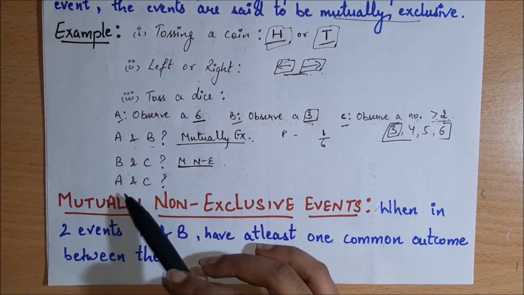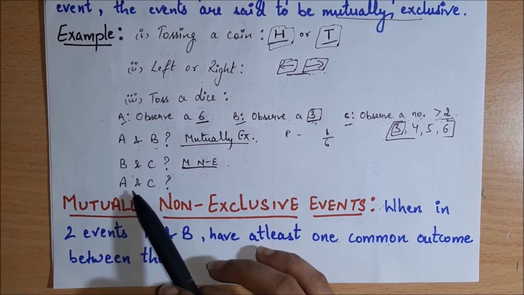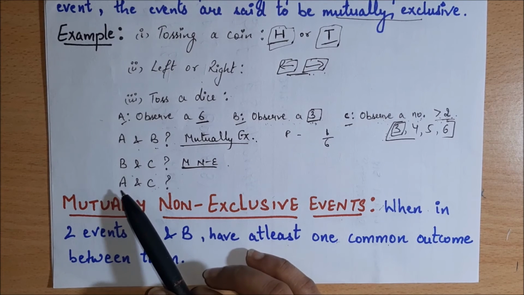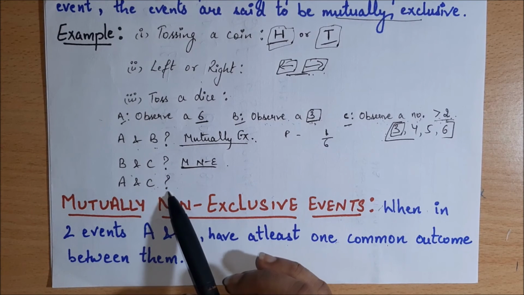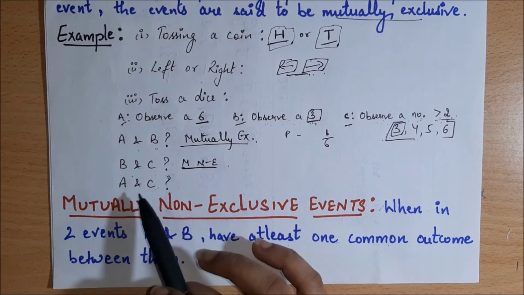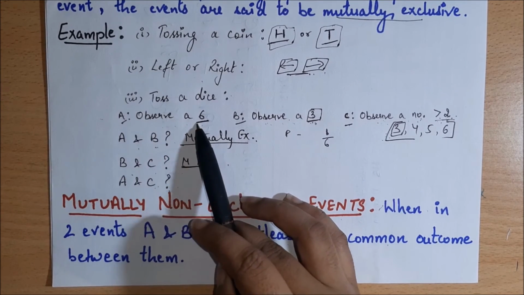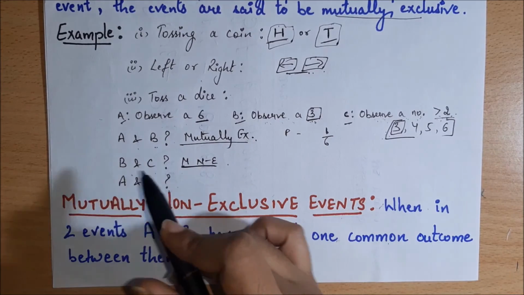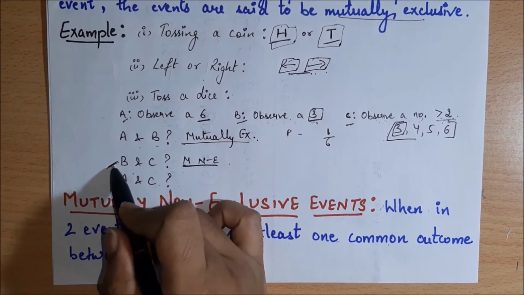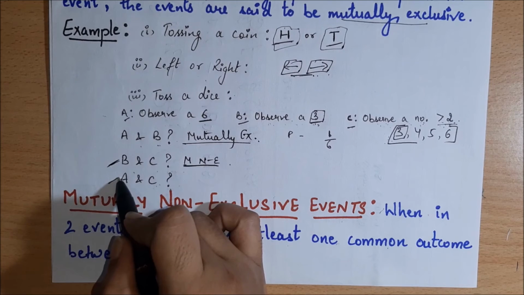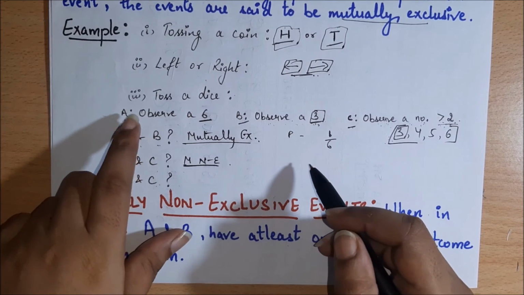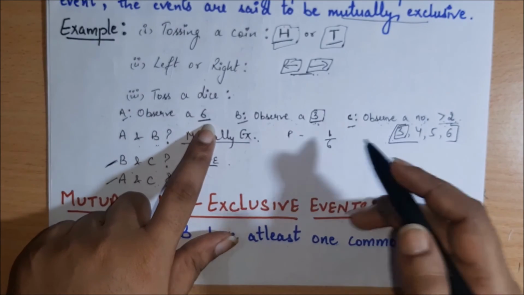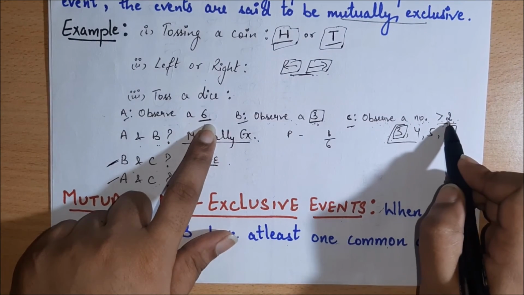Now let's see A and C. They are asking, are A and C mutually exclusive or not? A is observe a 6 and C is observe a number greater than 2. In a similar way as we solved the previous part, we will solve this part also. In A, they are asking for observe a 6, and in C, observe a number greater than 2.